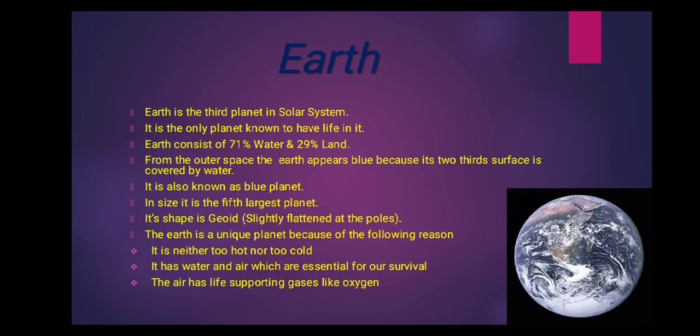As most of the Earth's surface is covered by water, it seems blue when a photograph is taken from outer space. So that's why it is known as the blue planet, because of the water present on the surface of the Earth.